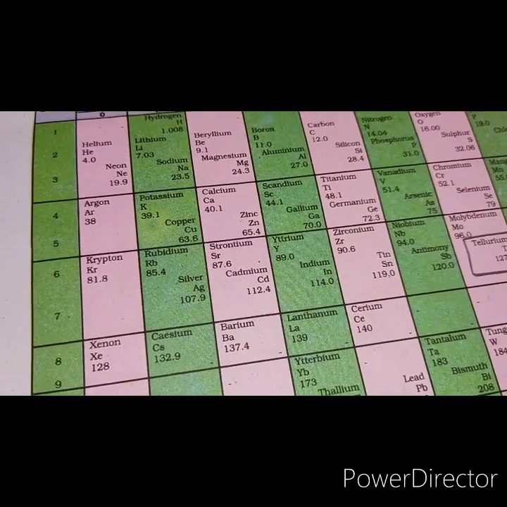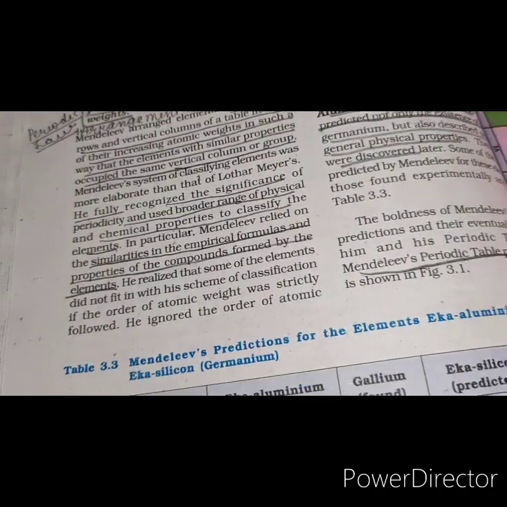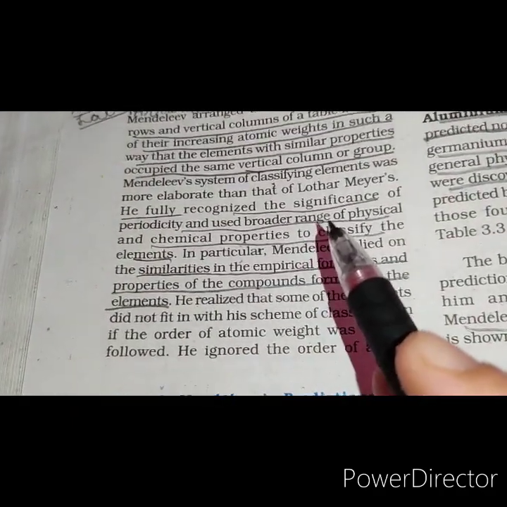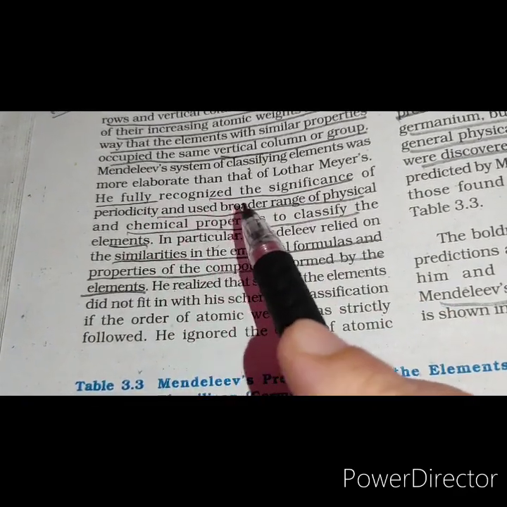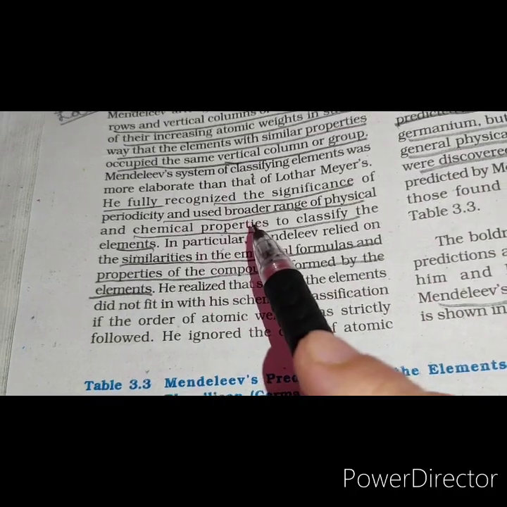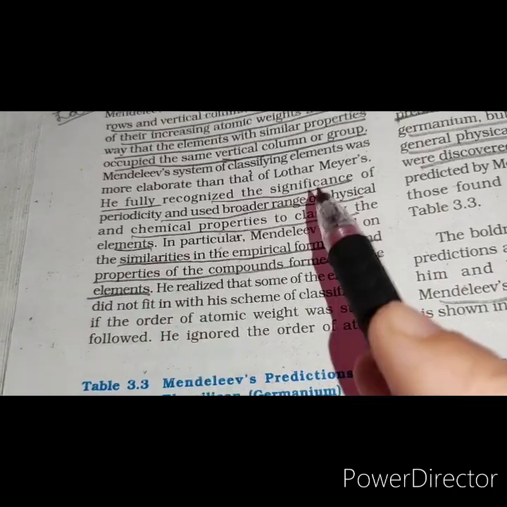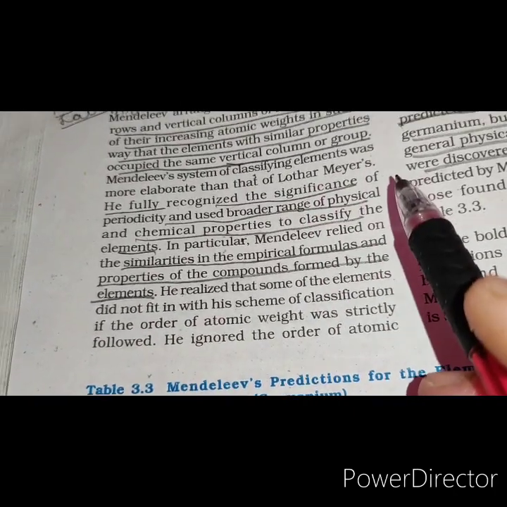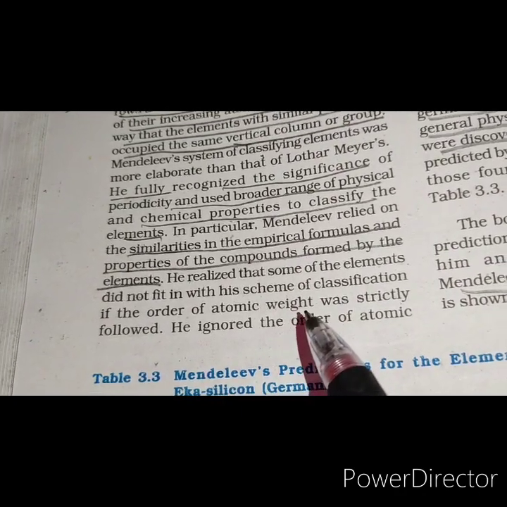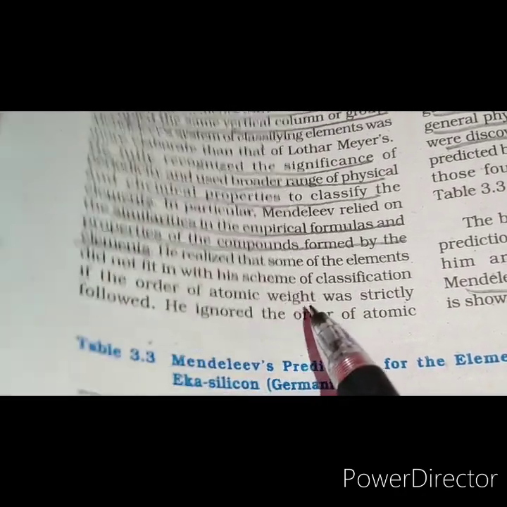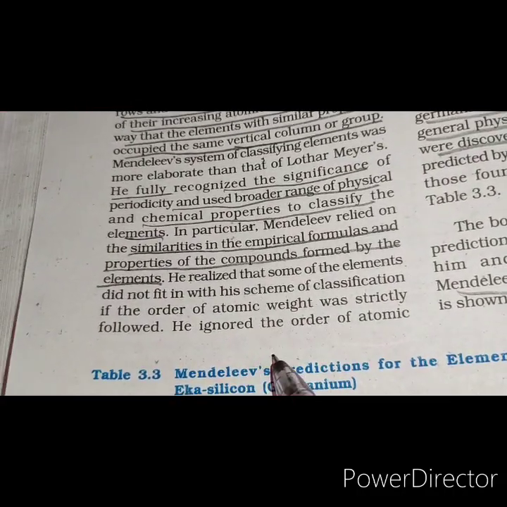Mendeleev's system of classification of elements was more elaborate than the earlier attempts. For example, he fully recognized the significance of periodicity and used a broader range of physical and chemical properties to classify the elements in comparison to Lothar Meyer. He realized that some of the elements did not fit into the scheme of classification if the order of atomic weight was strictly followed.